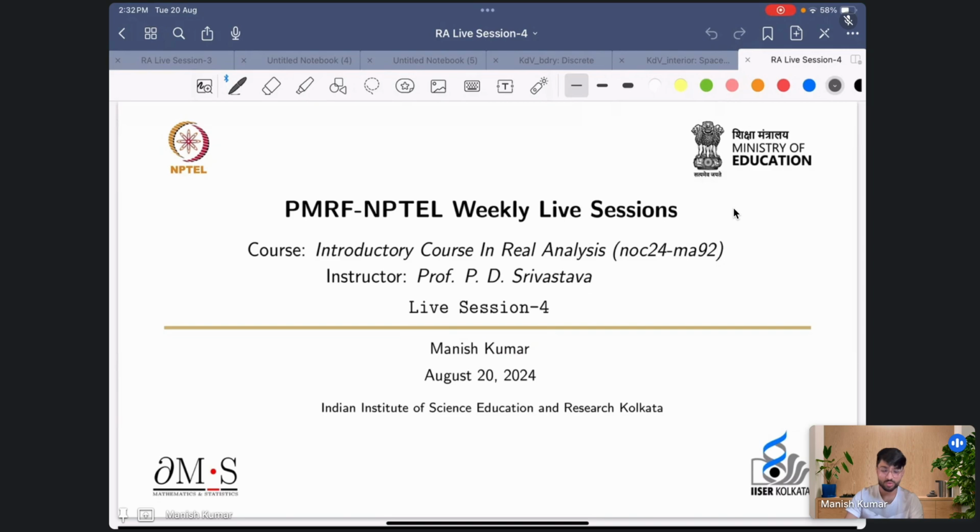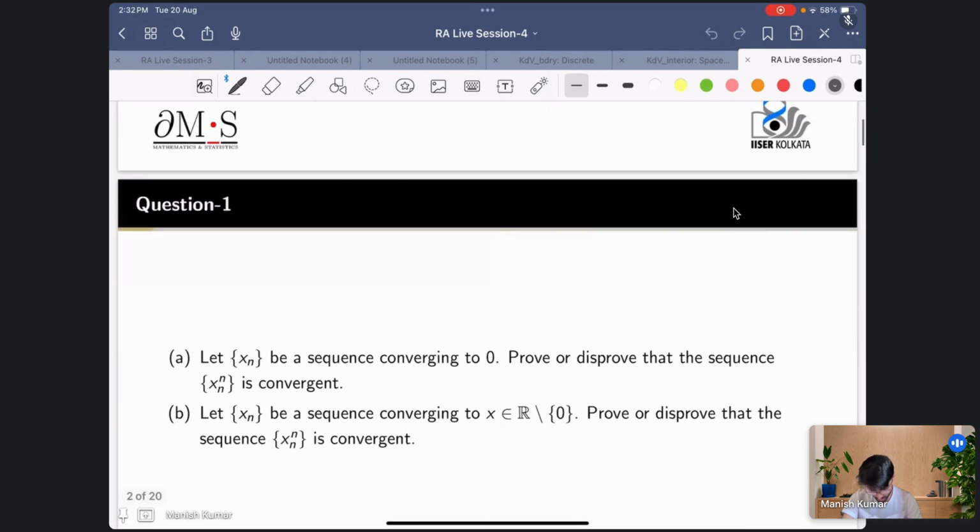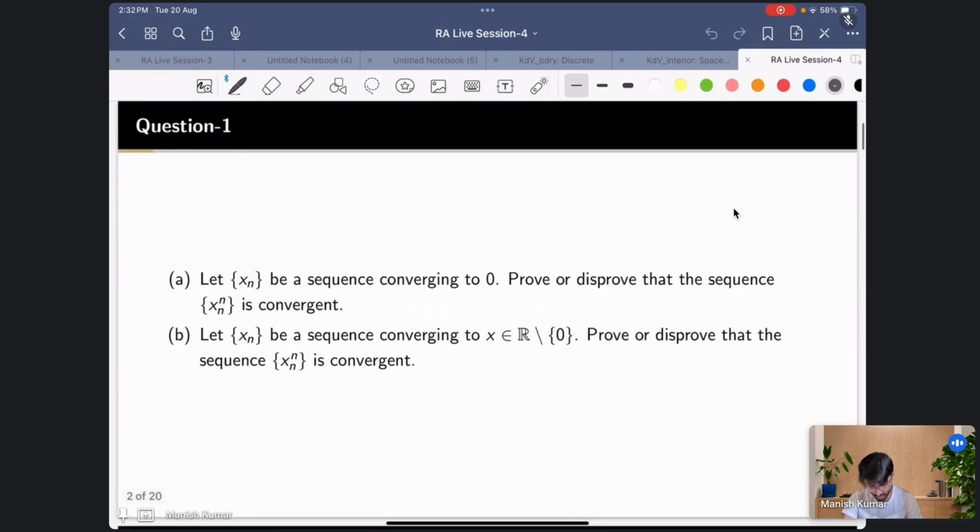So to begin with, let us look at this problem. The question says that suppose you have a sequence xn which converges to 0. Then can you talk about another sequence yn given by xn raised to the power n? So this whole question deals with this problem.